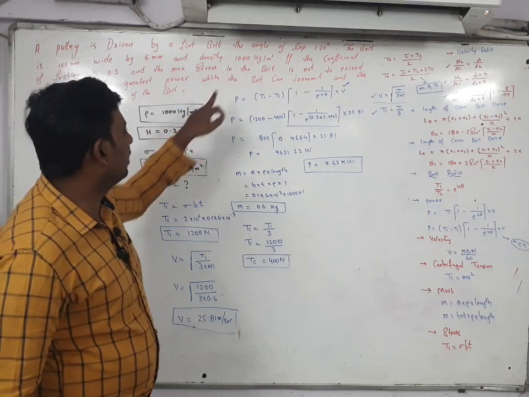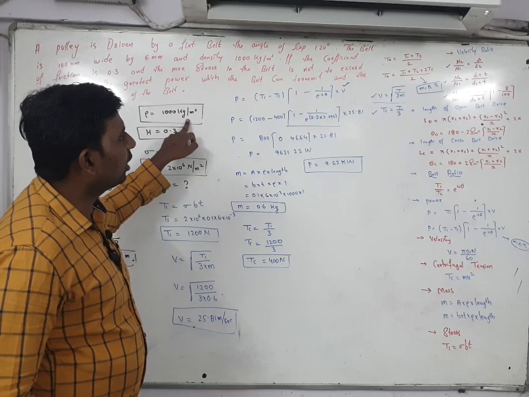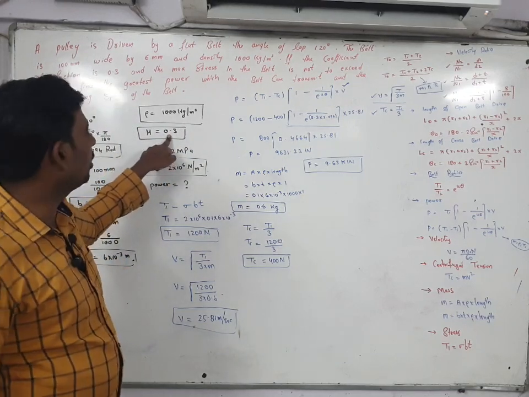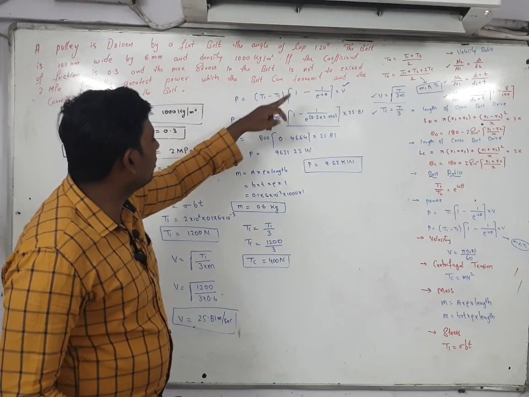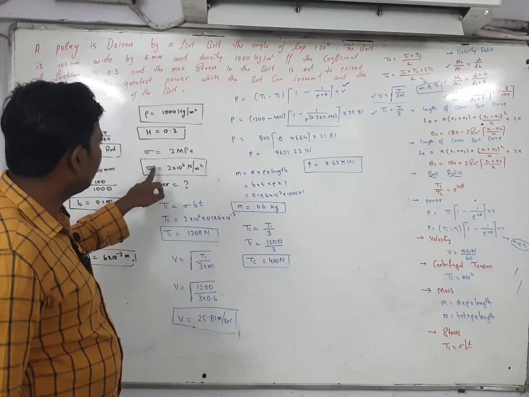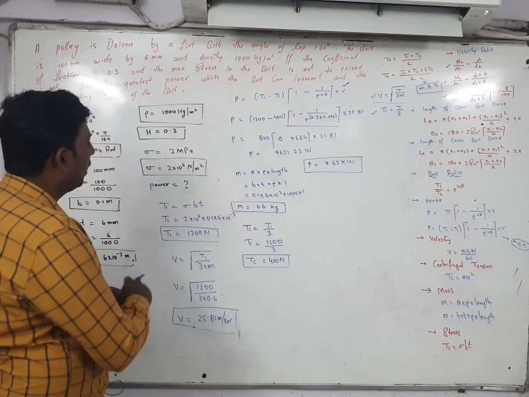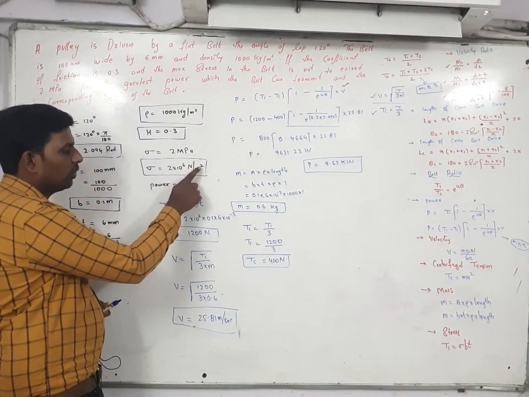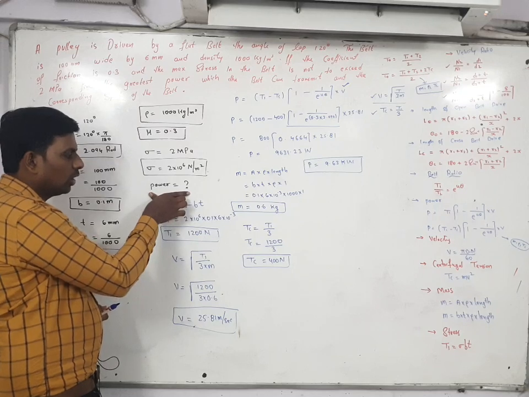After that, density is given. How much? 1000 kg per meter cube. The coefficient of friction mu value is equal to how much? 0.3, and the maximum stress should not be exceeded. Stress is given in megapascal. In place of mega, you can write 10 to power of 6. Pascal can be written as Newton per meter square. He is asking to find out the power.